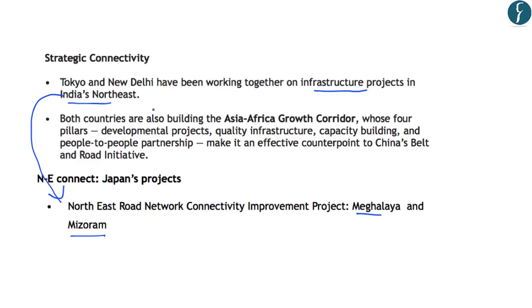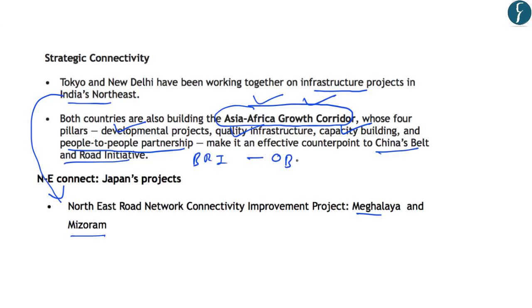Further, the author says that both the countries are also building the Asia-Africa Growth Corridor. And regarding the objectives or the pillars of the Asia-Africa Growth Corridor, the author says that these are developmental projects, quality infrastructure projects, capacity building, and people-to-people partnership. And the author highlights that both these countries are working on this corridor to counter China's Belt Road Initiative, that is BRI, which was earlier known as the One Belt, One Road project of China.